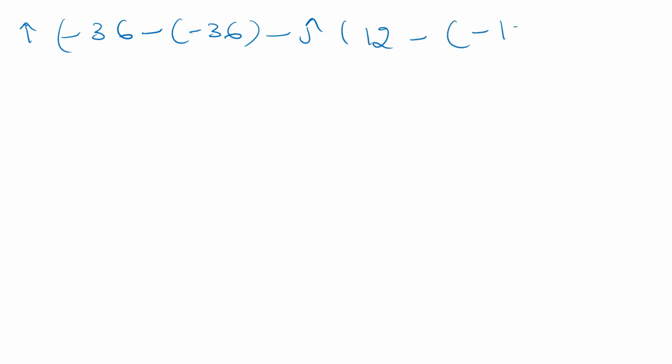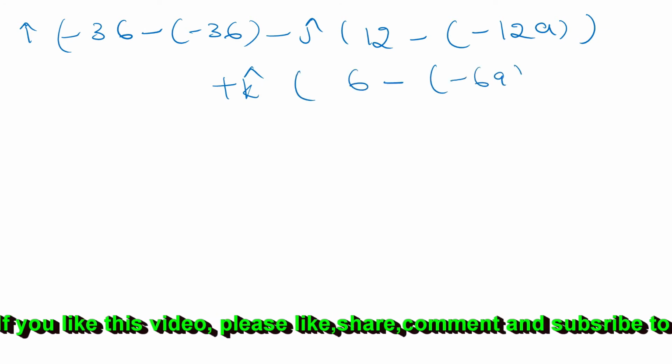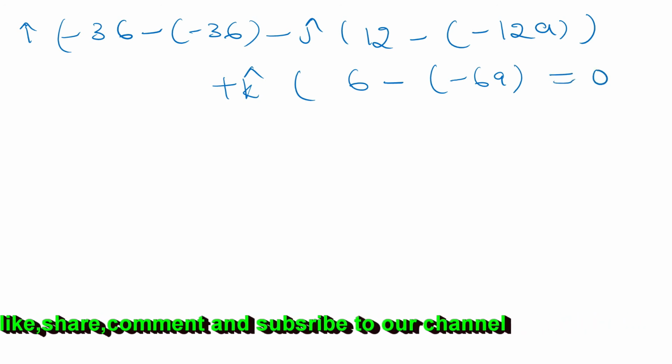Next, i cap of minus 36 minus of minus 36, minus j cap of 6 2s are 12 minus of minus A into 12, 12A, plus k cap of 6 minus of minus 6A, that is equal to 0.